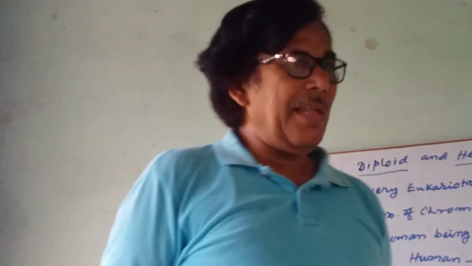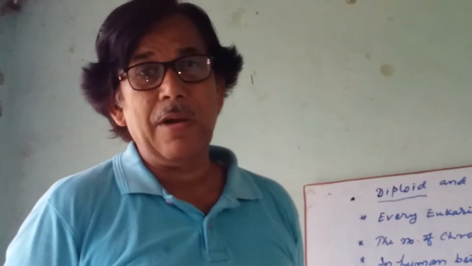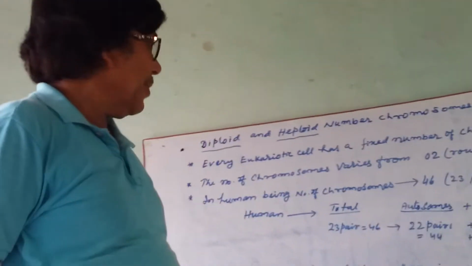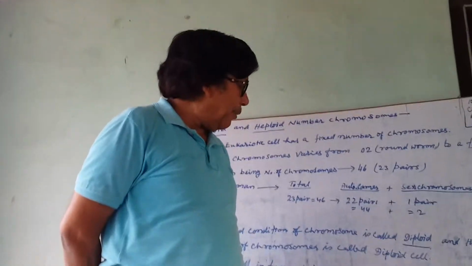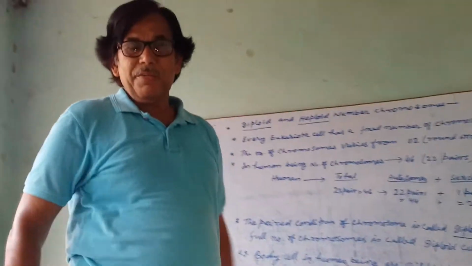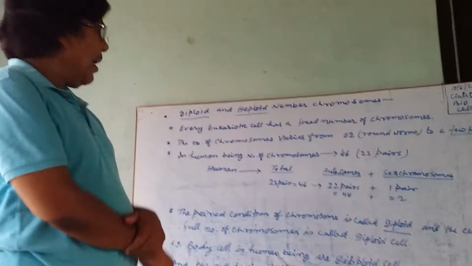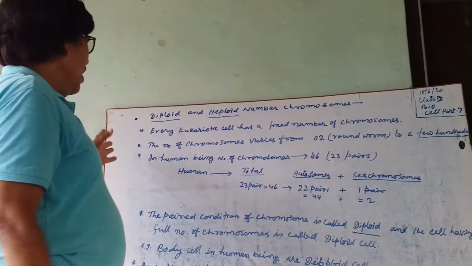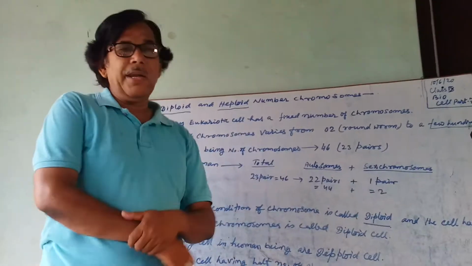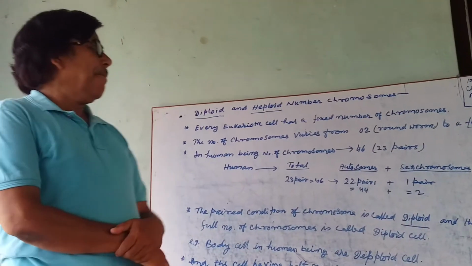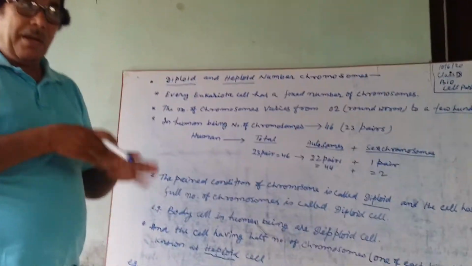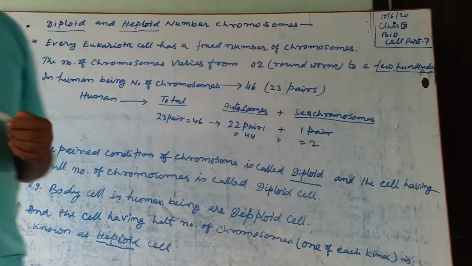Students of class 9, welcome to class 9 biology. Now we are going to finish the chapter. It is very close to the end. But what will be the matter? We are going to study the diploid and haploid number of chromosomes. What is the diploid number and what is the haploid number of chromosomes?